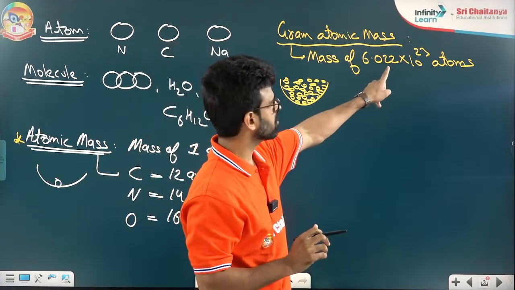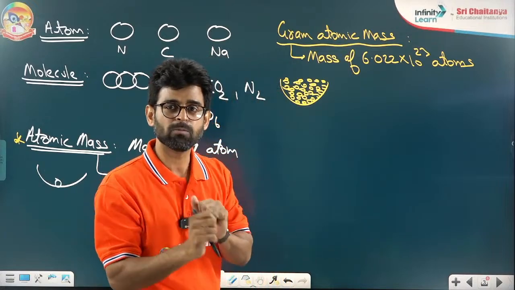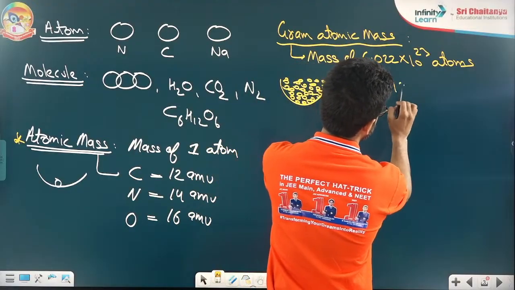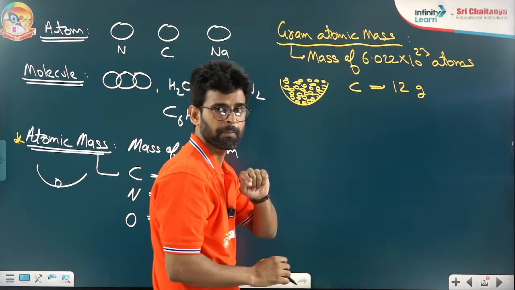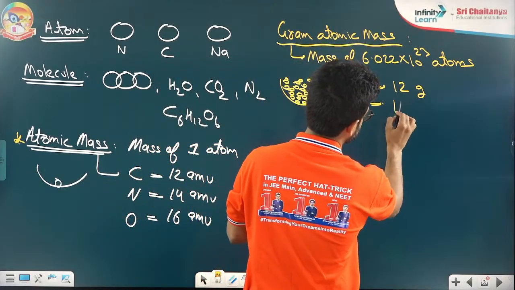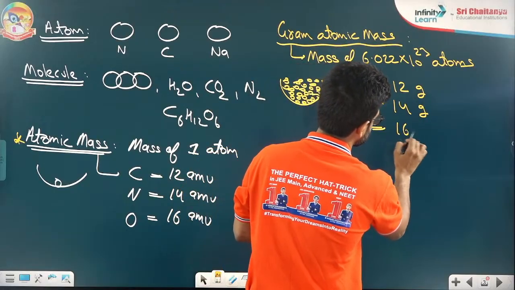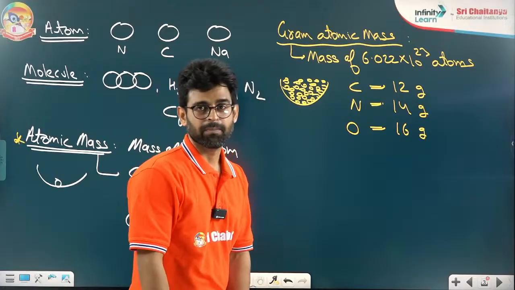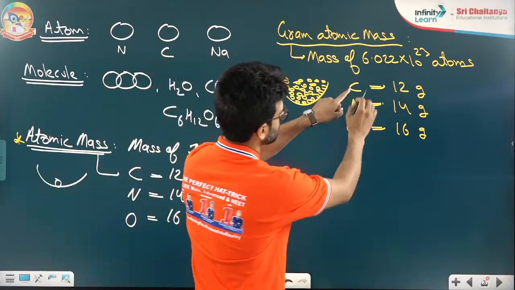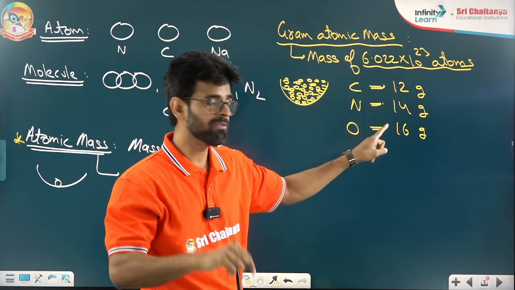For carbon it is 12 gram. For nitrogen, 14 gram. And for oxygen, 16 gram.